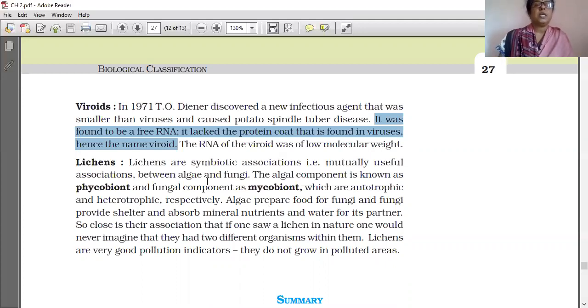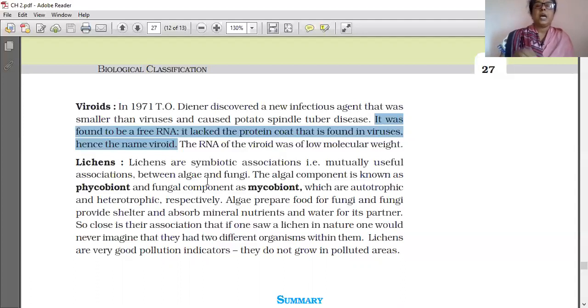Symbiosis means that by this association, both organisms get a benefit.